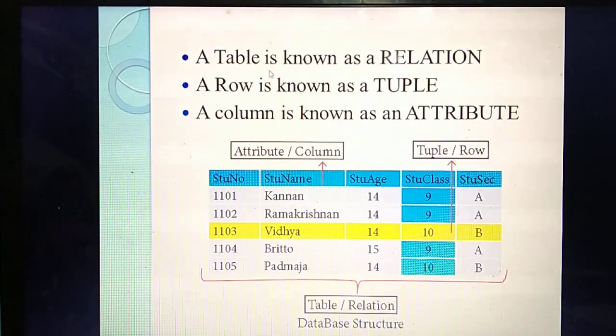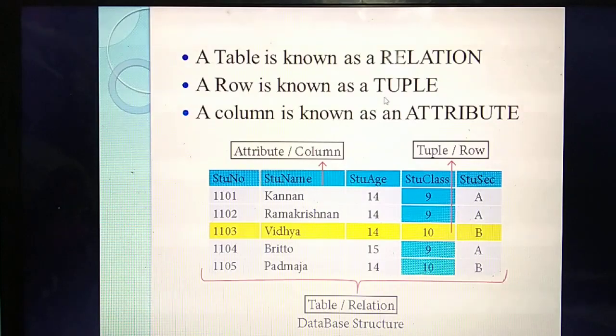Listen, already you have studied what's the other name of table? File. What's the other name of row? Record. What's the other name of column? Field, isn't it? So another name is there. In DBMS, we are calling table also known as a relation. So the entire table we are calling as a relation. Then row we are calling as a tuple.